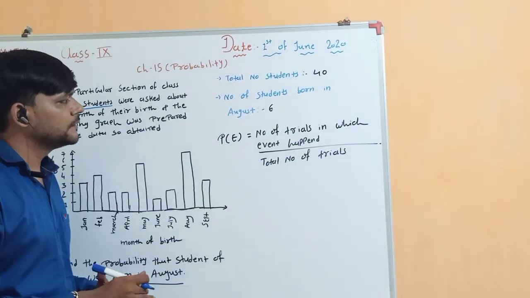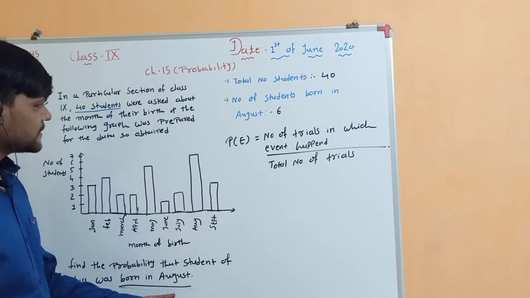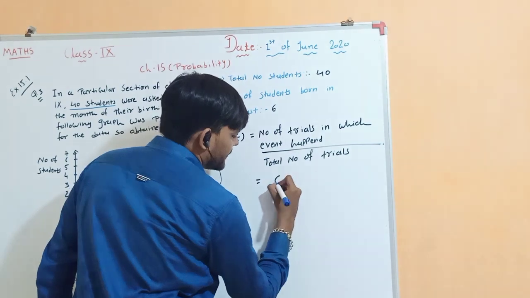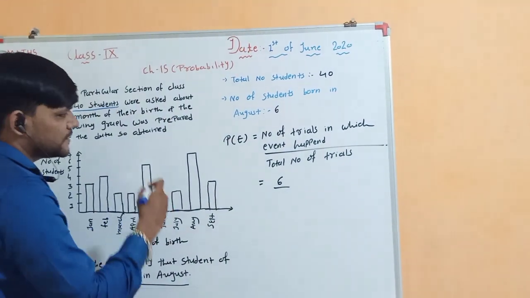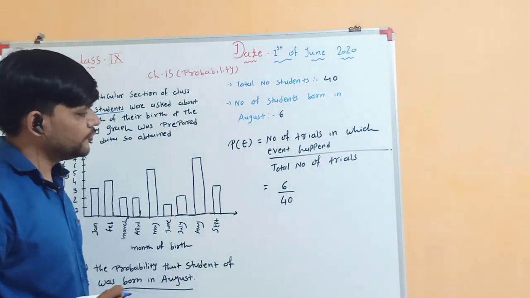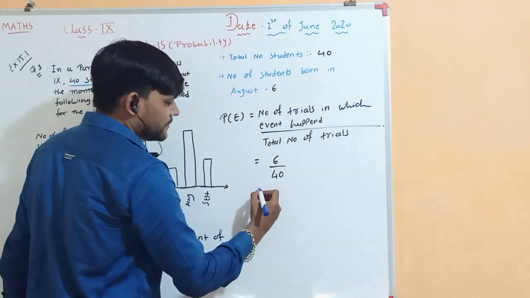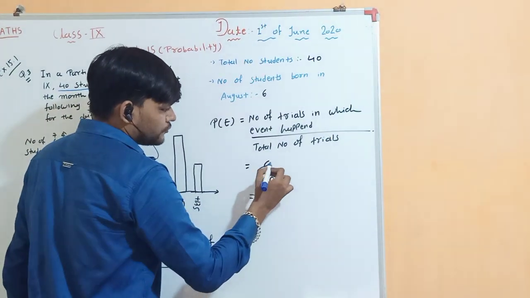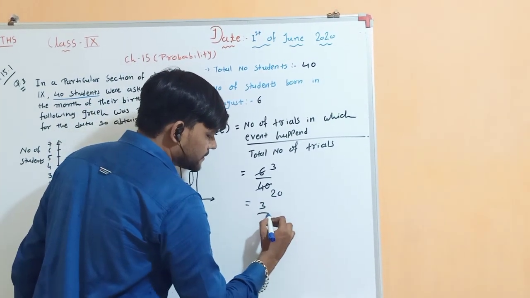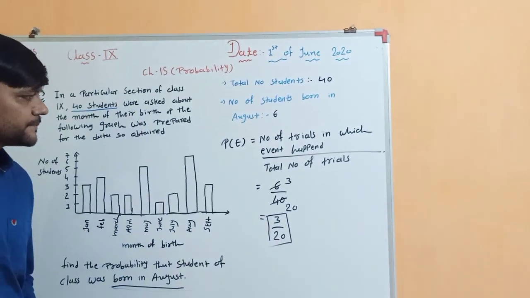So here your event is the number of students born in August. So the number of students born in August is 6, and the total number of trials, that is the total number of students, is 40. Right. Now both numerator and denominator have an even number in the unit place, so reduced form is possible. It should be divisible by 2. 2 3s are 6, 2 20s are 40. So your answer is 3/20. Yes, done.